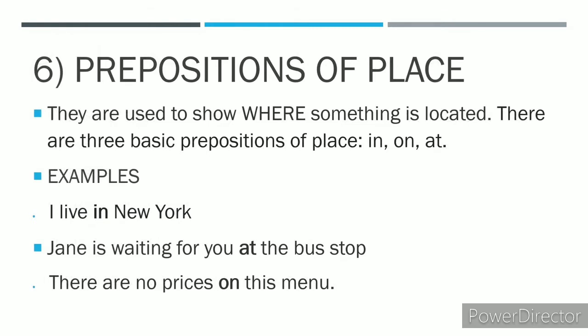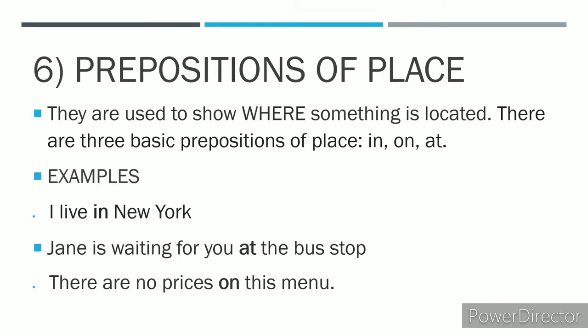Let's have a look at the next kind of preposition, that is prepositions of place. They are basically used to show where something is located. There are basically three kinds of prepositions of place. They are in, on, and at. So we'll use these prepositions in the examples below and we'll find out why they are prepositions of place.